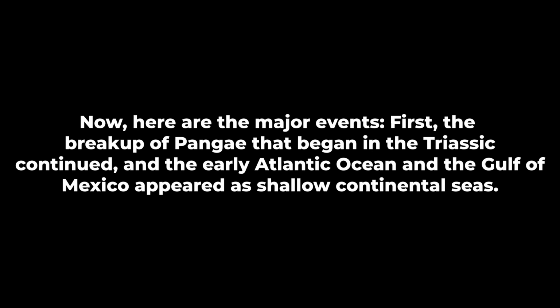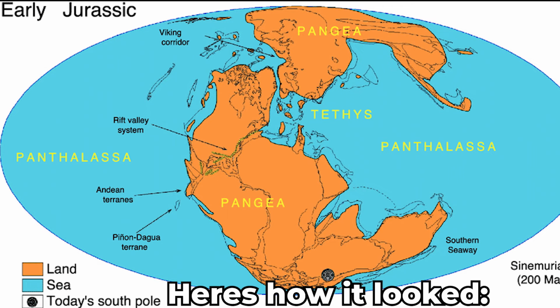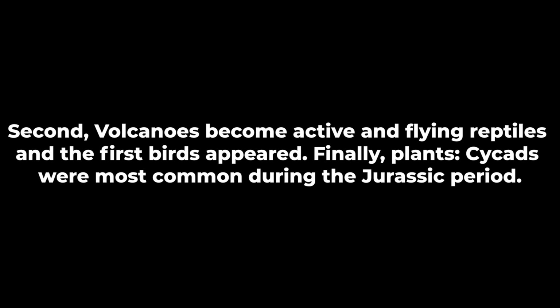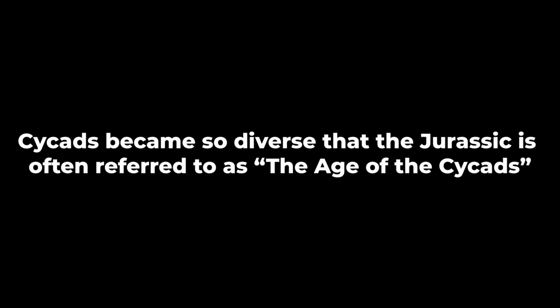First, the breakup of Pangaea that began in the Triassic continued, and the early Atlantic Ocean and the Gulf of Mexico appeared as shallow continental seas. Second, volcanoes become active and flying reptiles and the first birds appeared. Finally, plants. Cycads were most common during the Jurassic period. Cycads became so diverse that the Jurassic is often referred to as the age of the cycads.